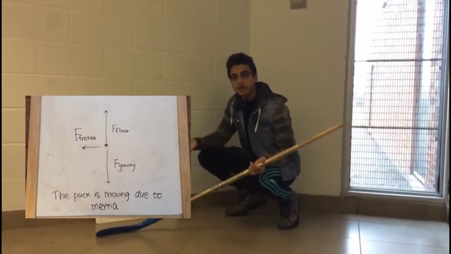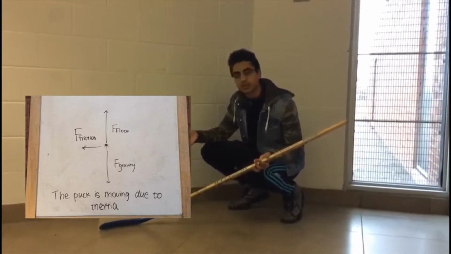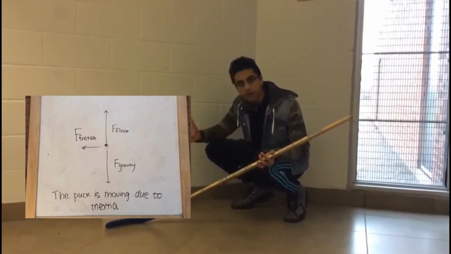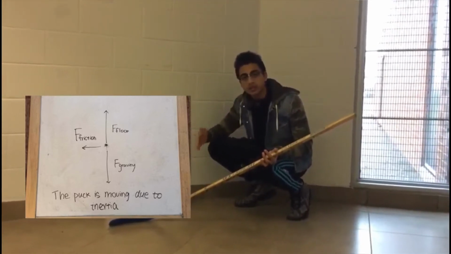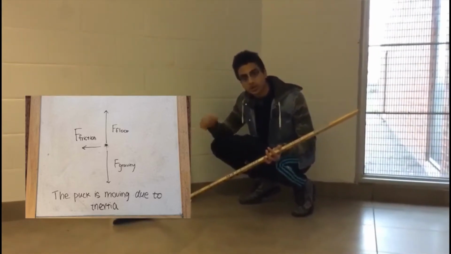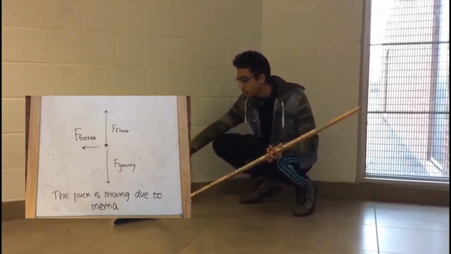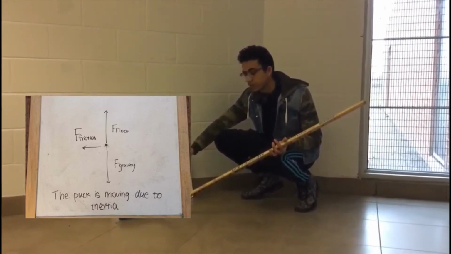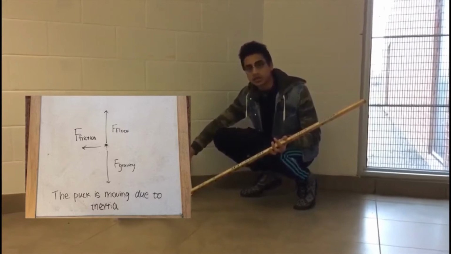Let's look at the FBD diagram, which shows the object and the forces acting on it. In this case, the vertical forces are F floor and F gravity. They would stay the same because the puck was not accelerating upwards or downwards. However, there is F friction in the horizontal direction, which means that the object will come nearly to a stop.